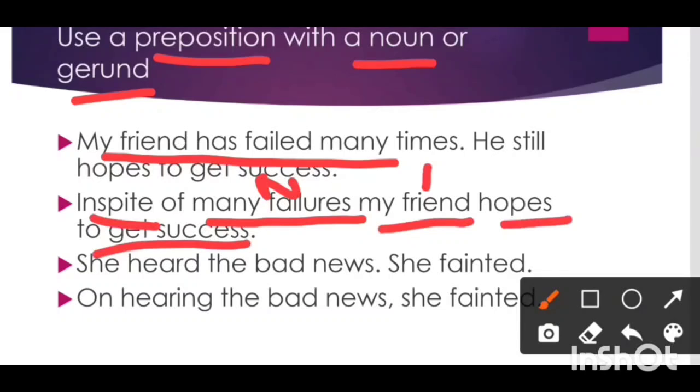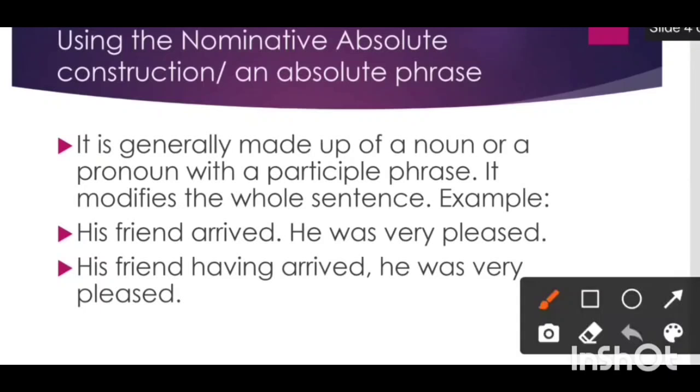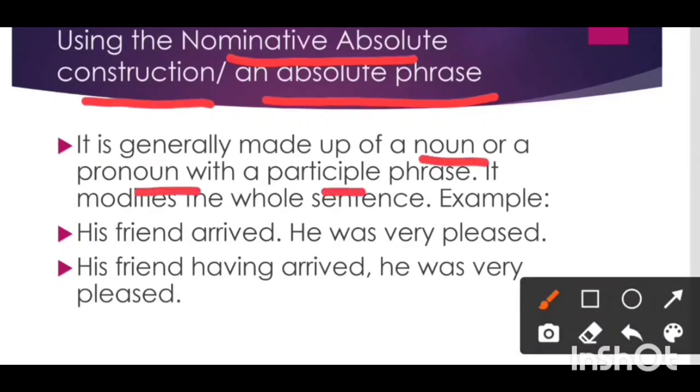She heard the bad news, she fainted. On hearing the bad news, she fainted. Again, this is a simple sentence. Next way is to use the nominative absolute construction, or we can say an absolute phrase. What is an absolute phrase? It is generally made up of a noun or a pronoun with a participle phrase. It modifies the whole sentence.